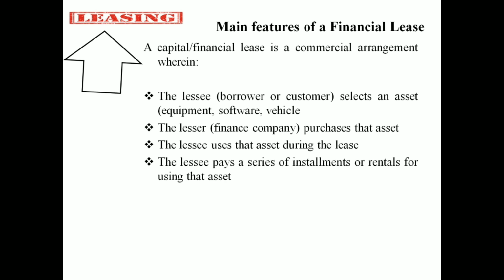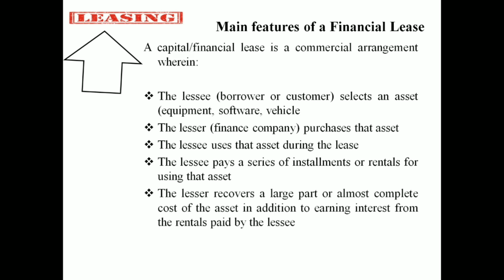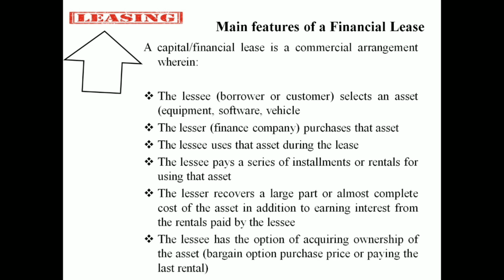In addition to that, the leasee pays a series of installments for using the particular asset, called lease rentals. The leaser recovers a large part, almost the complete cost of the asset, in addition to earning interest, from the rentals paid by the leasee. So he is collecting it part by part in the form of lease rentals from the leasee while using this particular asset. That is also another characteristic of this leasing process.